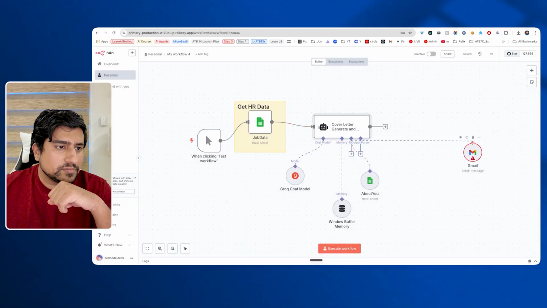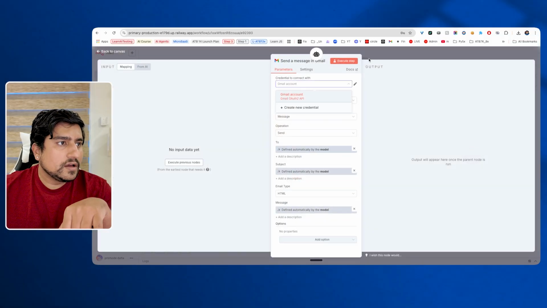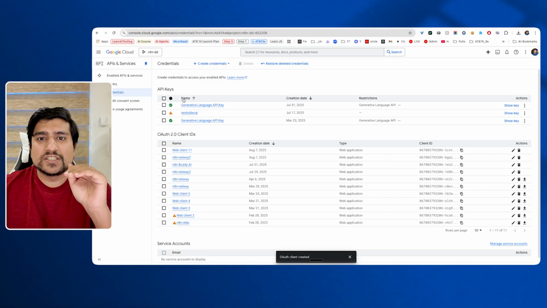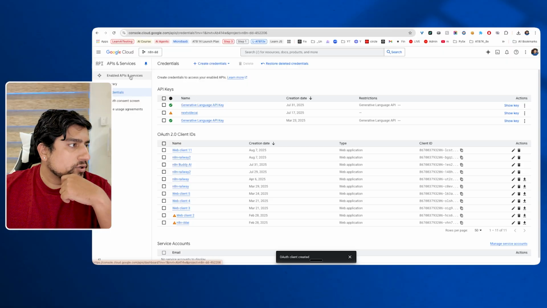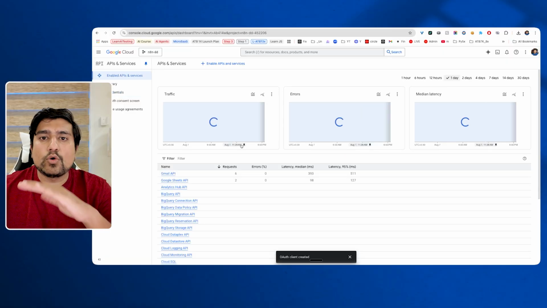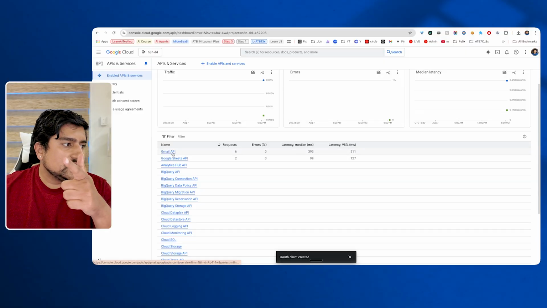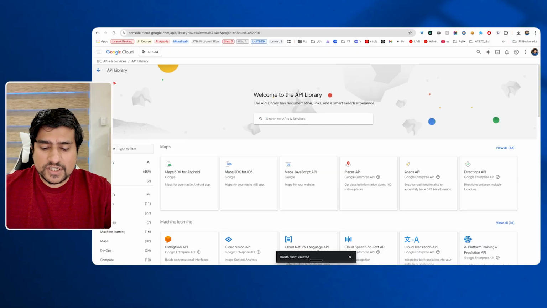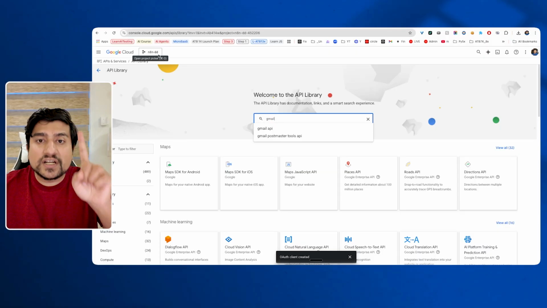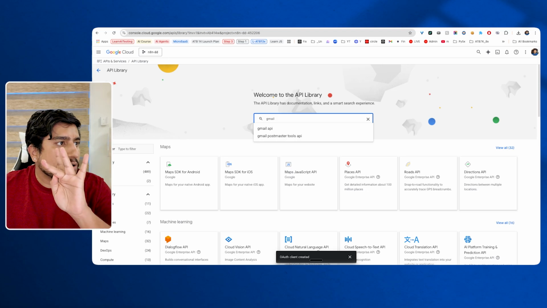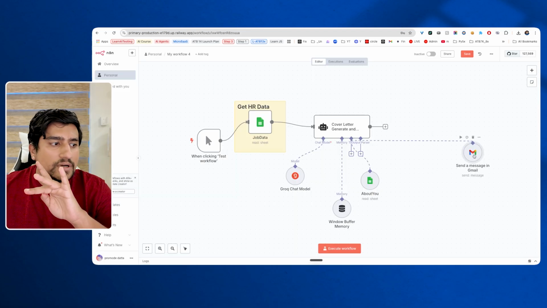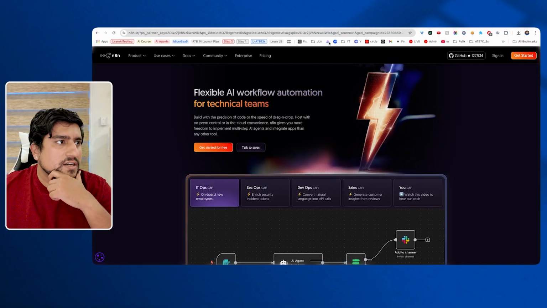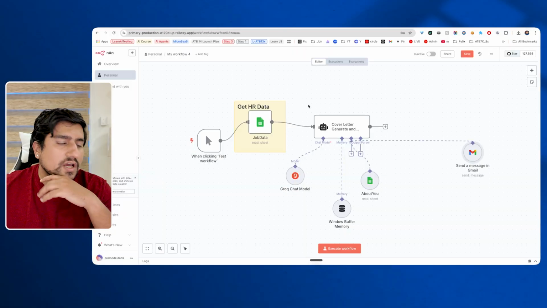If you don't see an error or something, here also you need to add the Gmail account, right? One more thing I want to tell you: if you are getting an error that Gmail is not allowed or Google Drive is not allowed, make sure in the enabled services you have enabled both Gmail as well as Drive. Here you can see Gmail and Google Sheet are enabled. If you don't know how to enable, click on this and just search, for example, Gmail should be enabled for this project, because we are using both Gmail and Google Drive. That's why in the Google Cloud we need to add this. I know it is a little advanced, but you guys will figure it out. I am pretty sure it is quite easy.